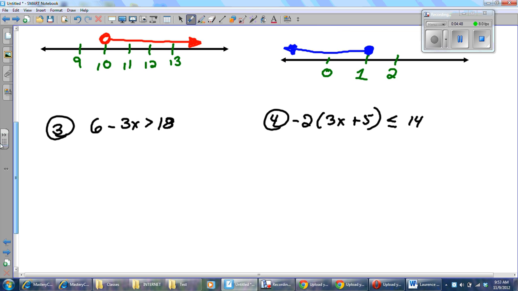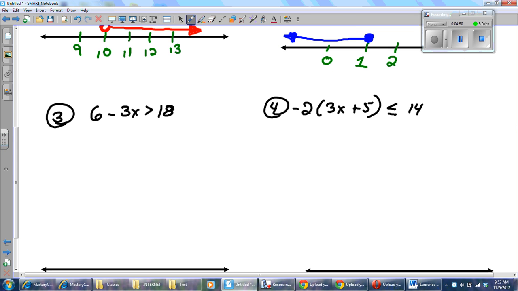All right, let's check out 2 more here. On this one, my first step is to get rid of the 6. The 6 is a positive, so I'm going to subtract 6 from both sides. And then I will get negative 3x is greater than 12. Going to divide by negative 3. Now something very special happens here when I divide by negative 3.